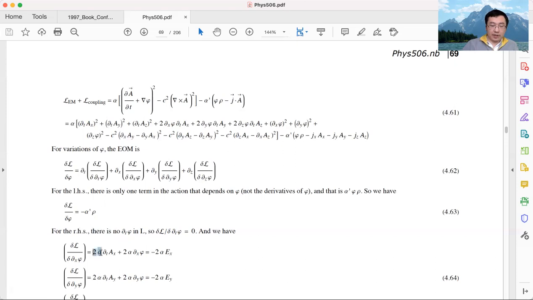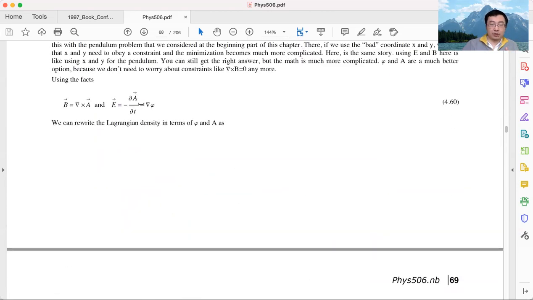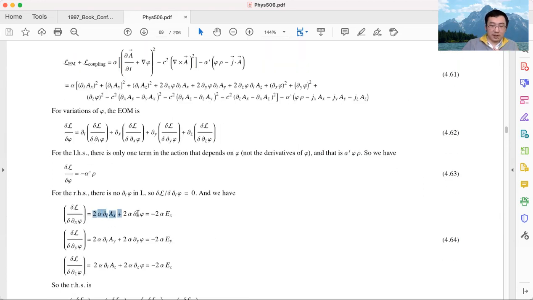For this guy, we can pull the common factor 2 alpha out, and we have the time derivative of A plus the gradient of phi. The partial t A plus gradient phi is by definition minus E x. That's the definition of E x from this formula. We have the time derivative of A and the spatial derivative of phi, add them together, that's minus E. So this combined is minus 2 alpha times E x, the x component of the electric field. That's this variation.